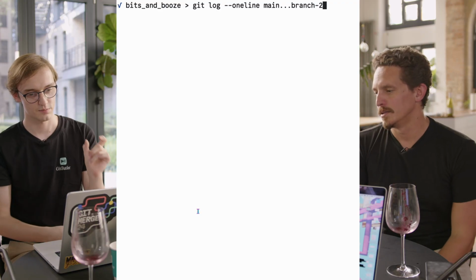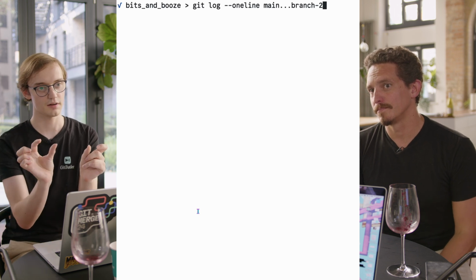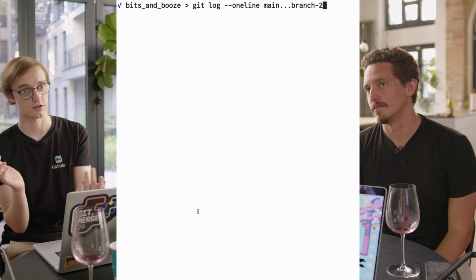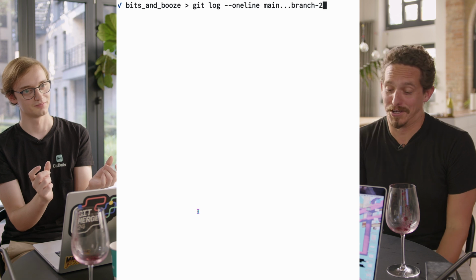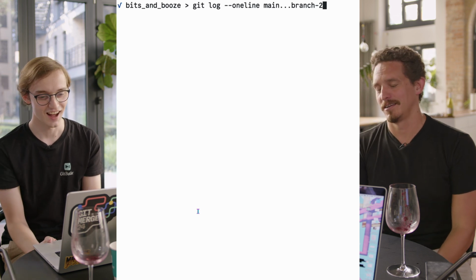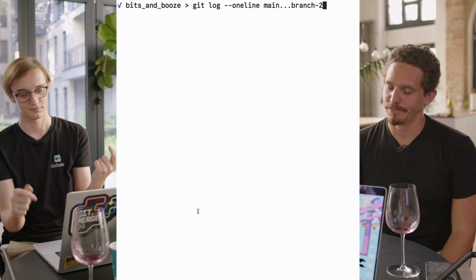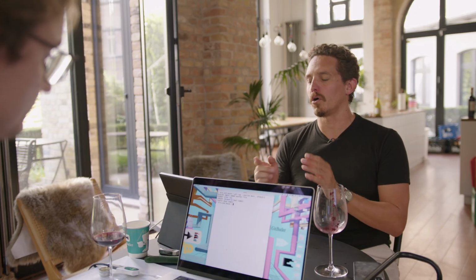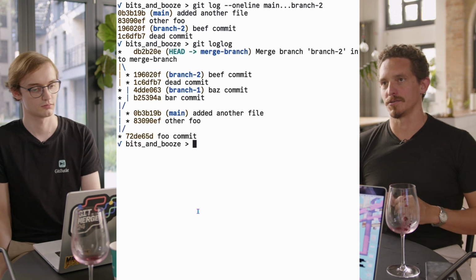With the 2 dots, we were saying, can I have branch 2 without main? With 3 dots in programming, that's usually an inclusive range. So perhaps this is... I'm just curious. I don't know. I was guessing that it was going to be the combination of branch 2 and main. It is. It's the combination of branch 2 and main, but also implicitly not any common ancestors.